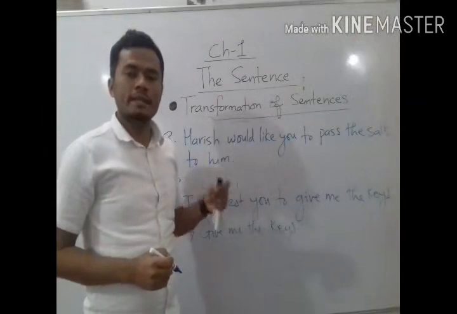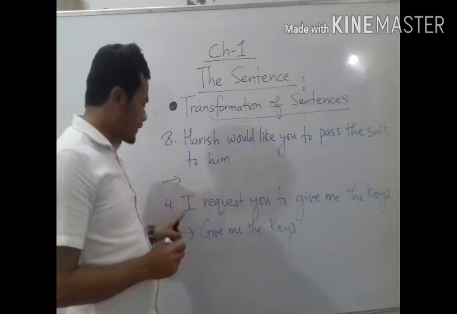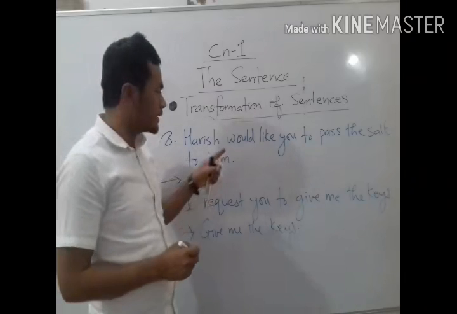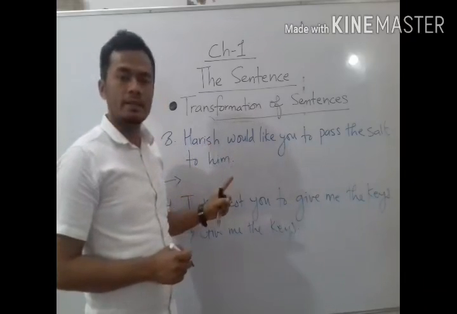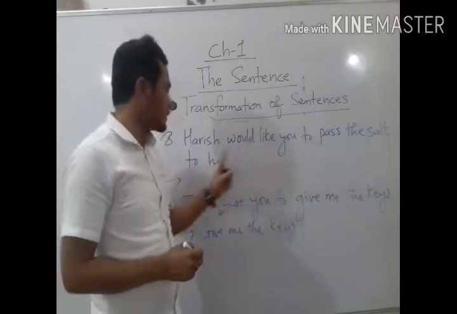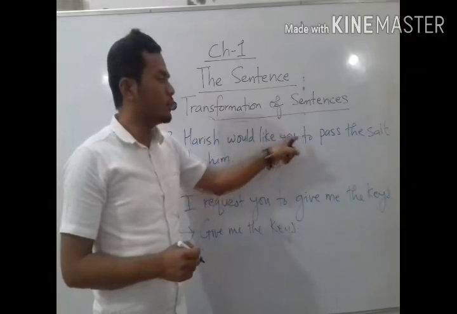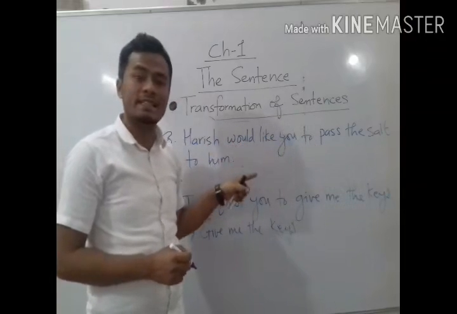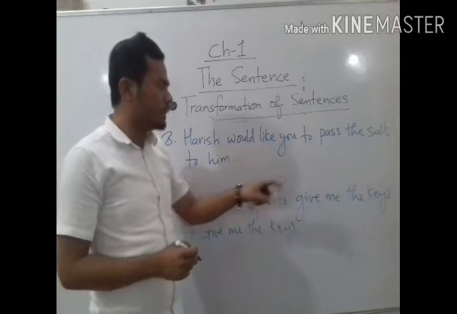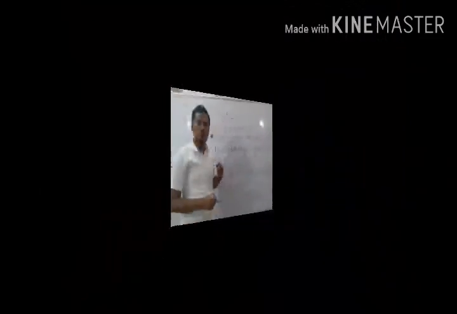Now let's take some more examples from your exercise. The numbers I have written here may not match the way they are written in the book in your exercise, but the sentences are the same. See here, Harish would like you to pass the salt to him. Now you have to change this sentence into an imperative sentence. And here number 4, I request you to give me the keys. So here this sentence also you have to change into imperative.